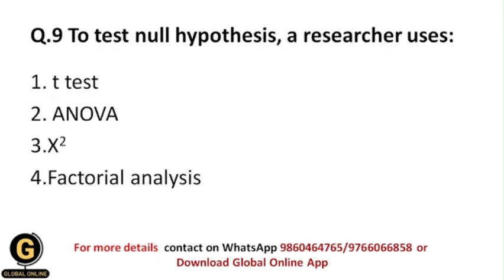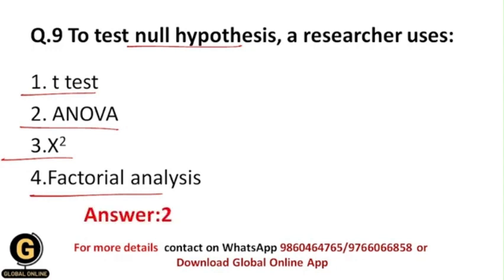To test a null hypothesis, a researcher uses. So whenever I want to test a null hypothesis, what type of statistical technique should I use? Whether it is t-test, ANOVA, chi-square, or factorial analysis. So in this situation, a researcher uses ANOVA. Let me tell you why.